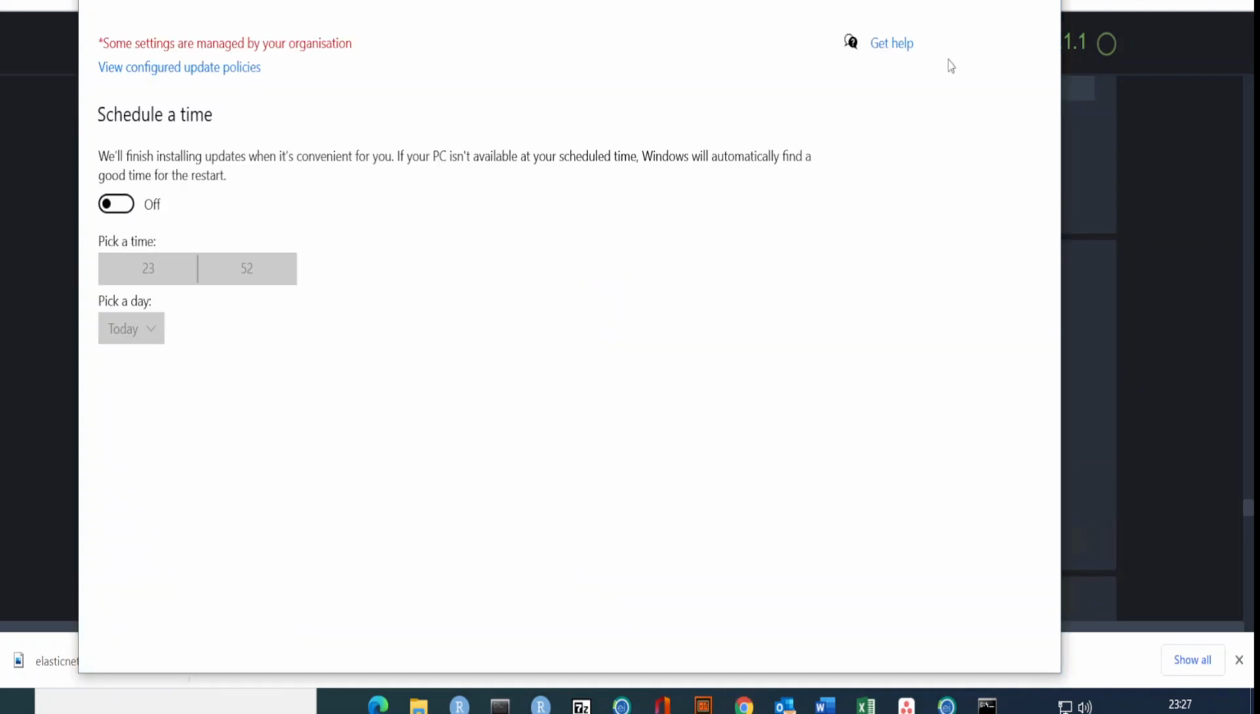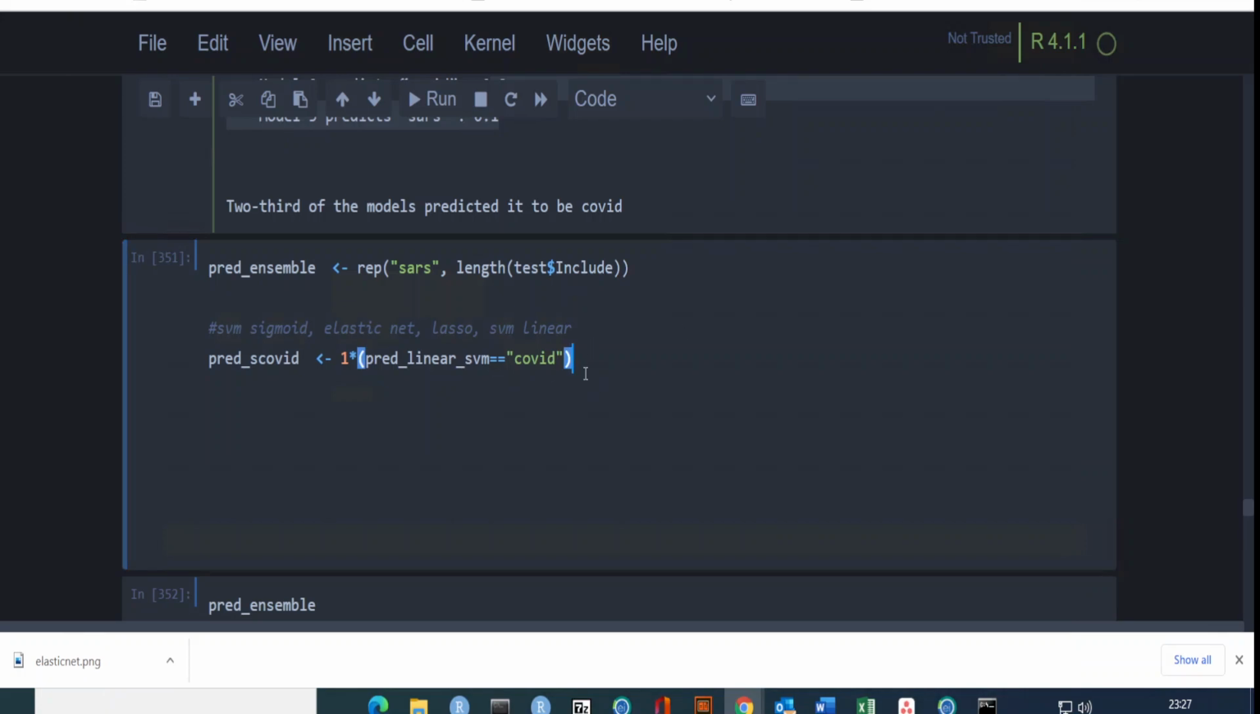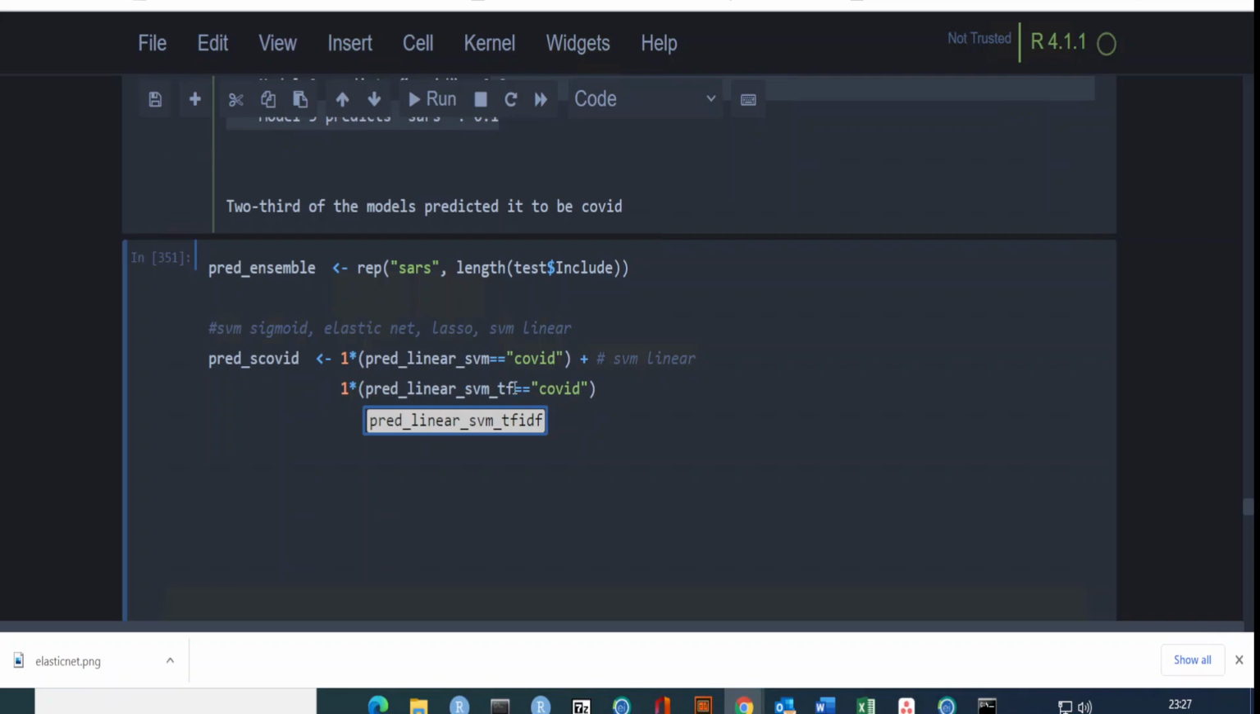So let me just turn this reminder off. This model would be SVM linear, but I also have SVM TF-IDF. So I can simply take this, and actually I can add all of them. Let me take add plus, and that would be SVM linear TF-IDF, I suppose. So that will be the TF-IDF version of our model.